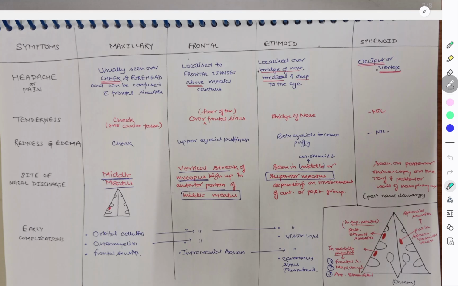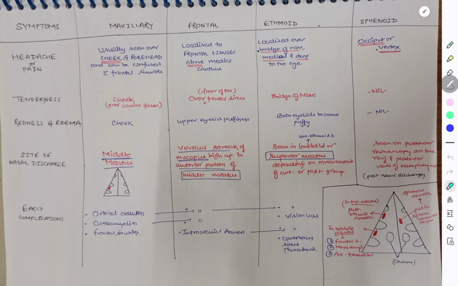Now let's learn about the difference in symptoms when different sinuses are involved: in the maxillary sinus, the frontal sinus, and the ethmoid and sphenoid sinuses. If you keep the location of these sinuses in mind, it is very easy to differentiate them. The symptom is headache or pain.